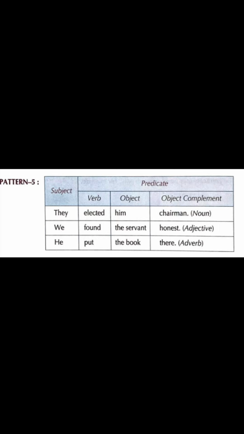Then we have, we found its servant honest. Here, honest is an adjective. The third one we have is, he put the book there. Now, there is an adverb.